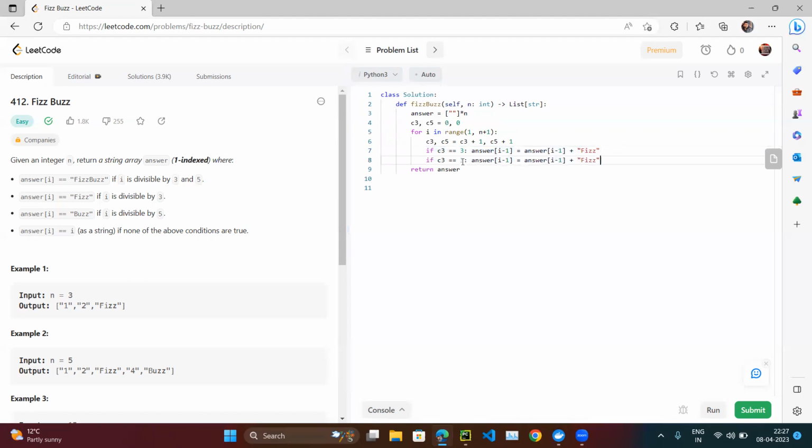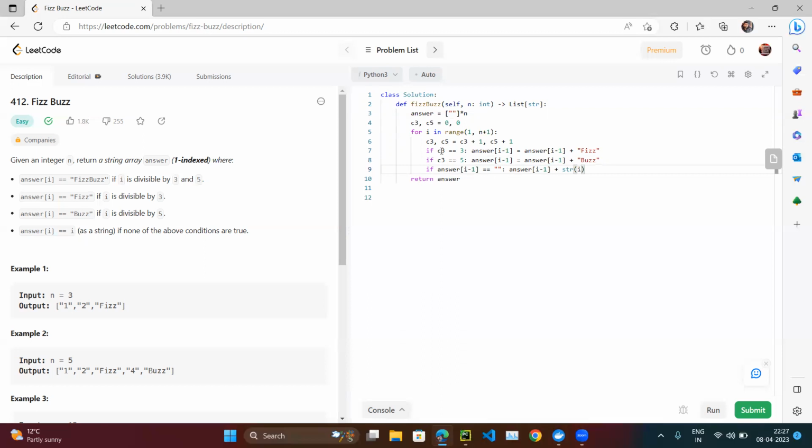Okay, now let's copy this. If C5 is equal to 5, then answer of I minus 1 is equal to Buzz. All right. If answer of I minus 1 is equal to blank, if it is already blank, then answer of I minus 1 is equal to string of I. And we have to return answer.